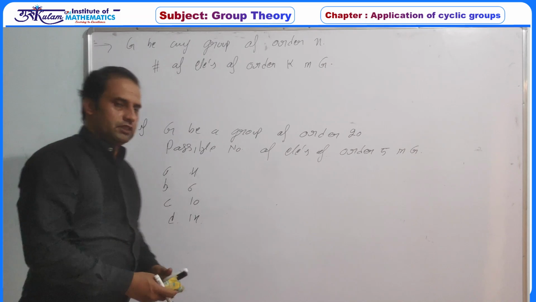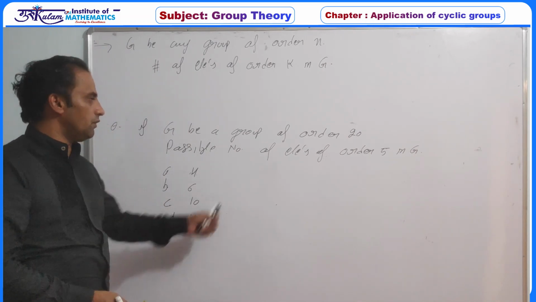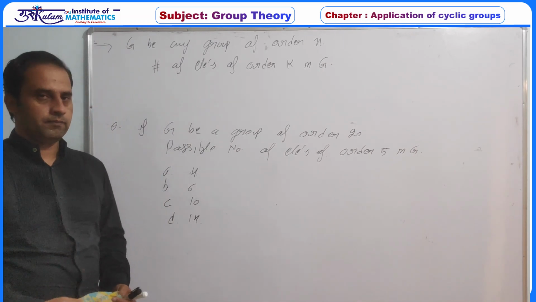These are the possible options here. Out of these four options, which of the following is possible?